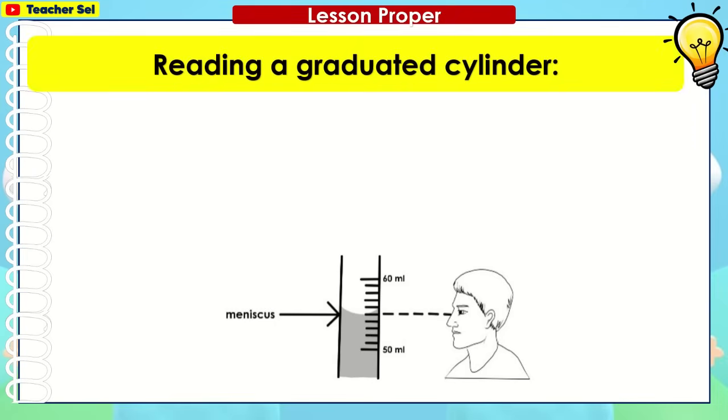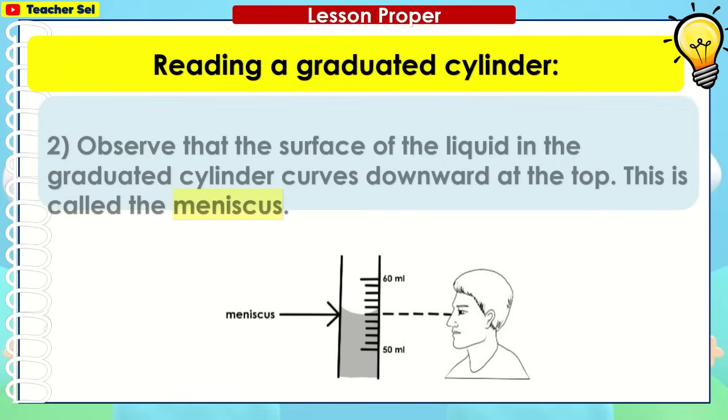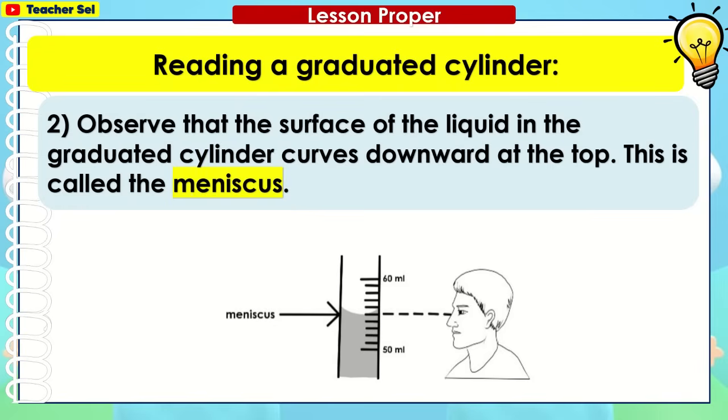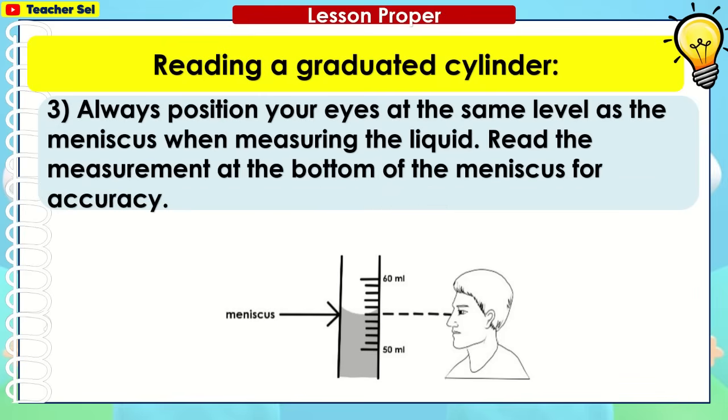Reading a graduated cylinder. Place the graduated cylinder on a flat surface, such as a table. Observe that the surface of the liquid in the graduated cylinder curves downward at the top. This is called the meniscus. Always position your eyes at the same level as the meniscus when measuring the liquid. Read the measurement at the bottom of the meniscus for accuracy.